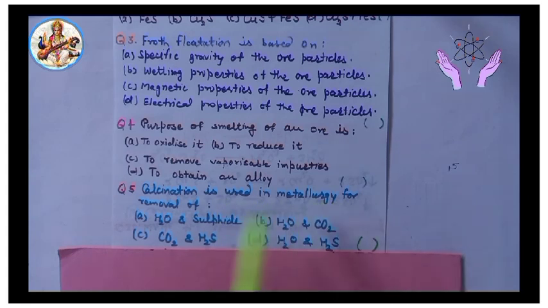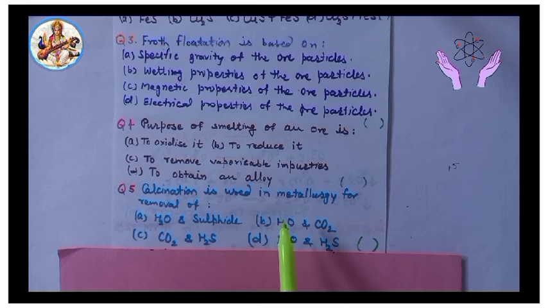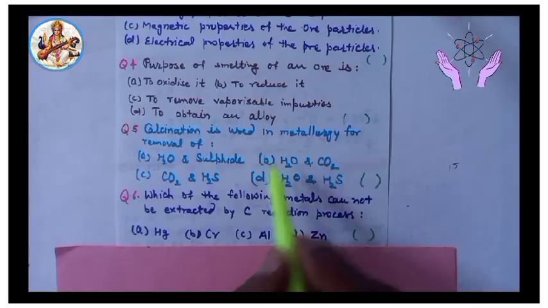Calcination is used in metallurgy for removal of water and sulfide, water and CO2, CO2 and H2S, and in option D, H2O and H2S. So answer option B, water and CO2. We know that in calcination, water is removed from hydrated oxide. Similarly, carbonate ores are converted to oxides by loss of CO2. Thus, answer will be option B.